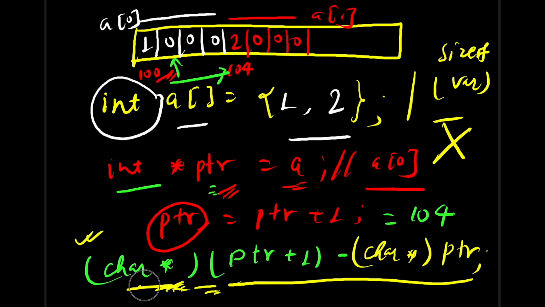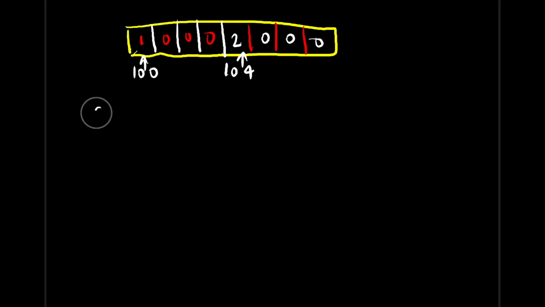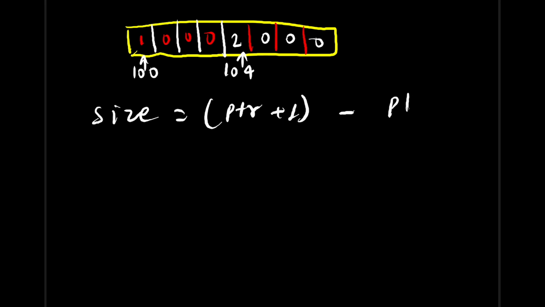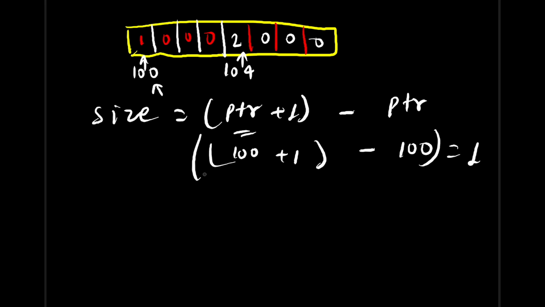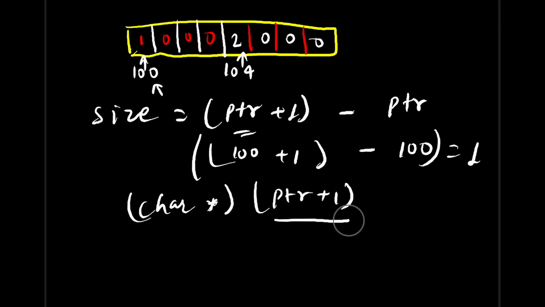And let's understand why we need this typecasting here. Let's suppose we are calculating the size without using typecasting. So I'm just writing here PTR plus 1 minus PTR. If we write this, how will it be interpreted? Since this PTR is now pointing to 100, it will be 100 plus 1 minus 100, right? So it will give you 1. It is not going to give you 4. So when you do typecasting here, I'm typecasting to a character pointer: PTR plus 1. So now this one will be typecasted, changing it to PTR plus 1.